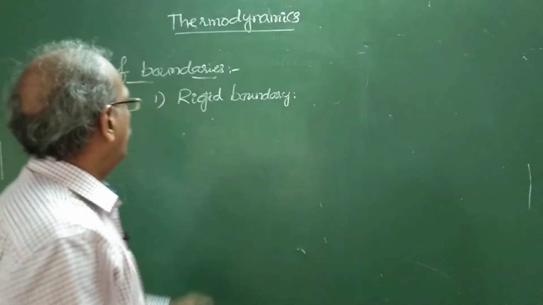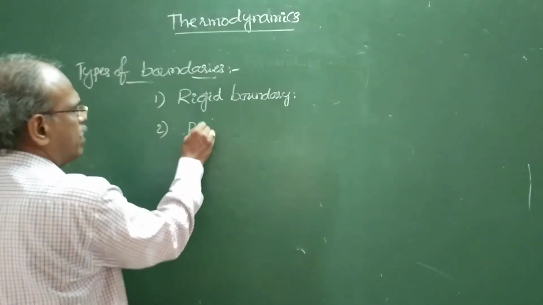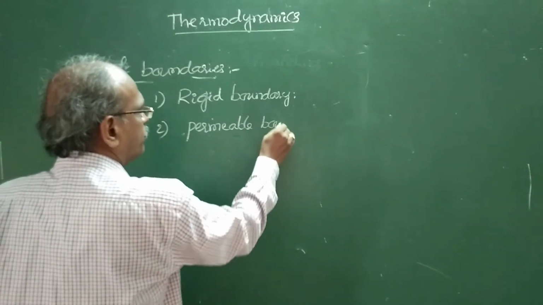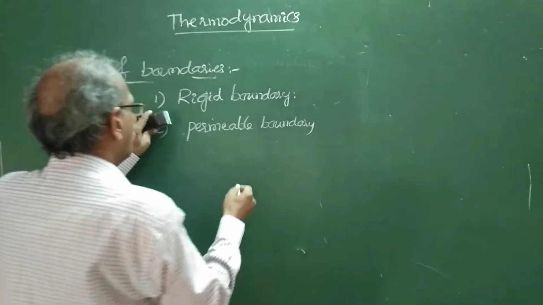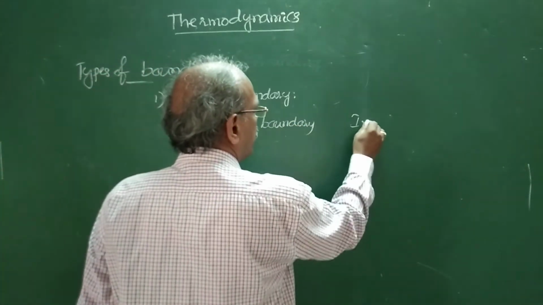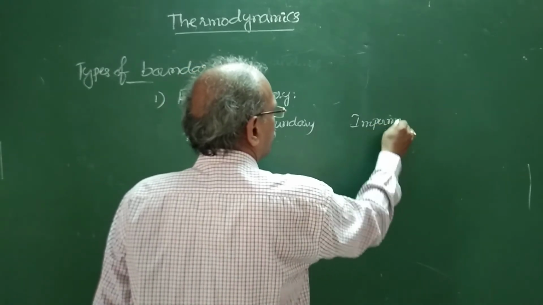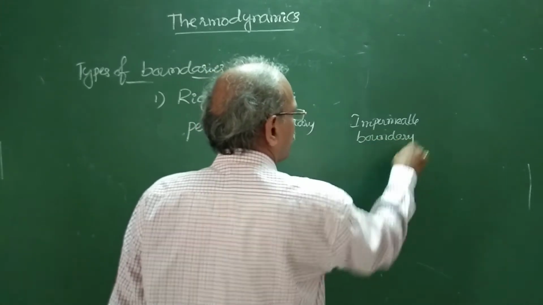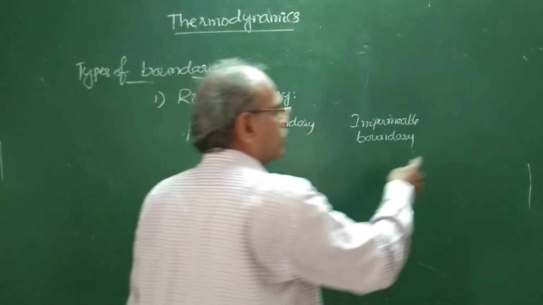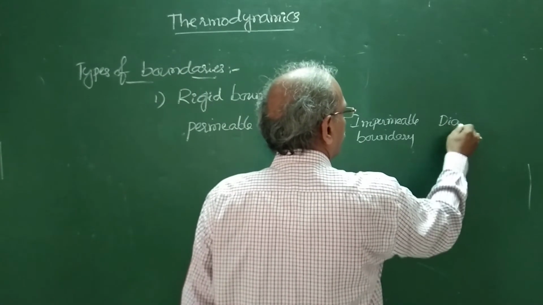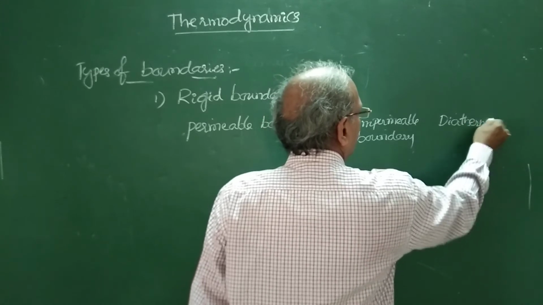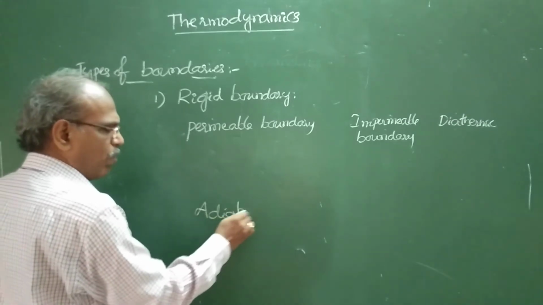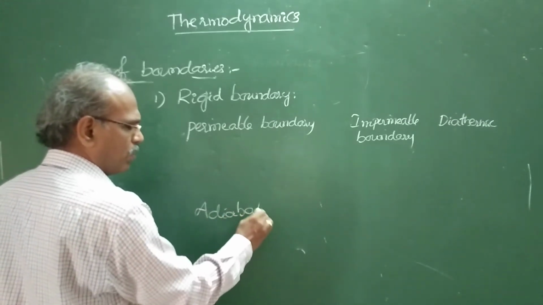And permeable boundary, impermeable boundary. Next one is diathermic boundary and adiabatic boundary. See the difference.